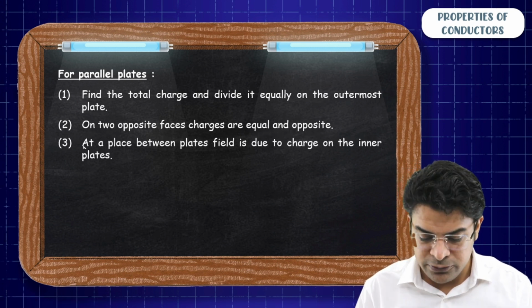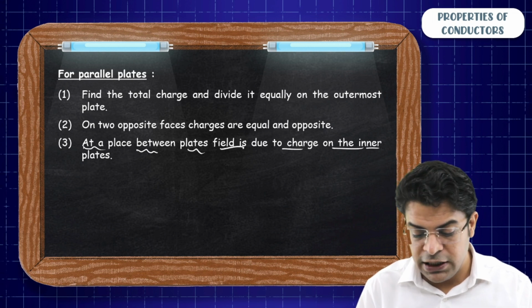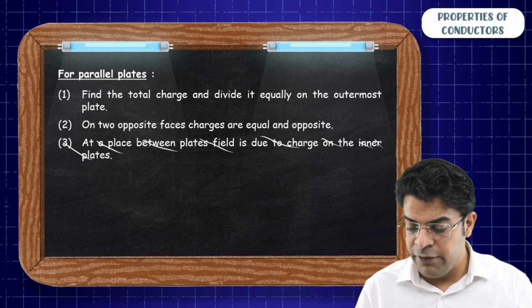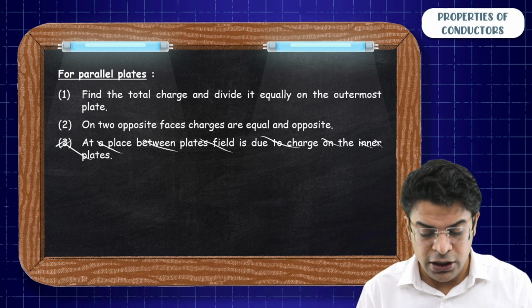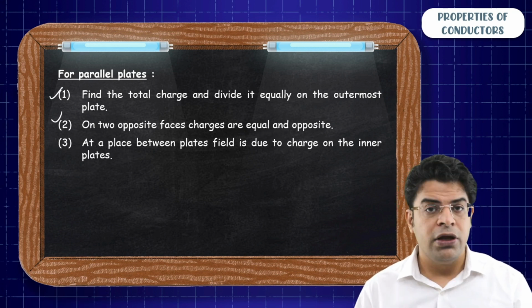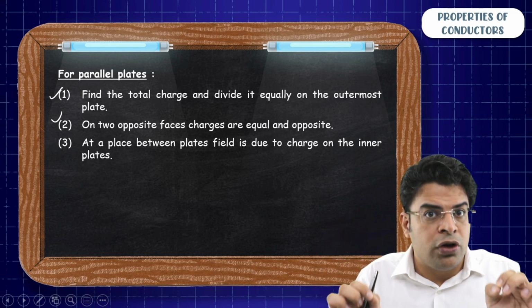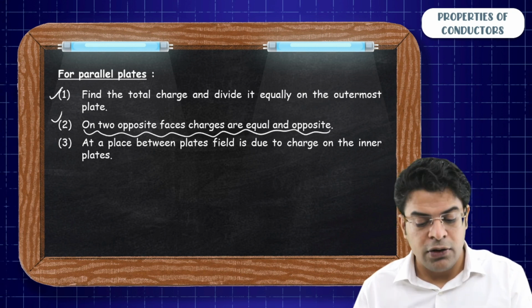The third point is, at a place between the plates, field is due to the charge on the inner plates. You can neglect this third point as of now. I will focus on this later because this is the concept which is used in capacitors, the third point. Just focus on the first and second: the overall charge is equally distributed over the outermost plate, and on two opposite faces charges are equal and opposite.